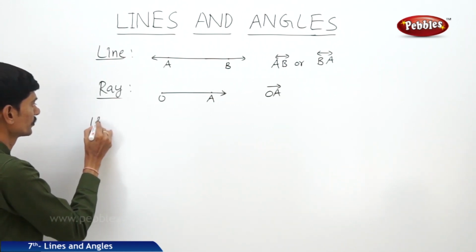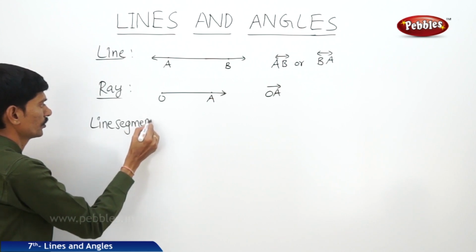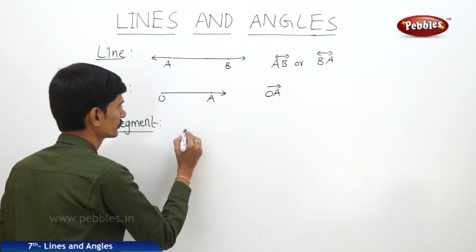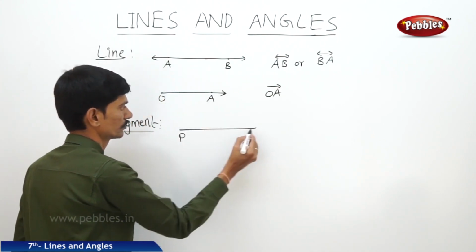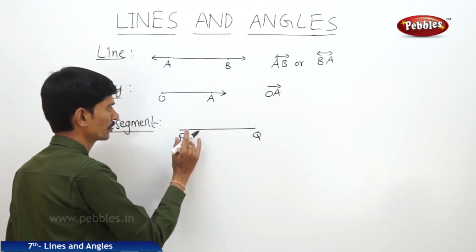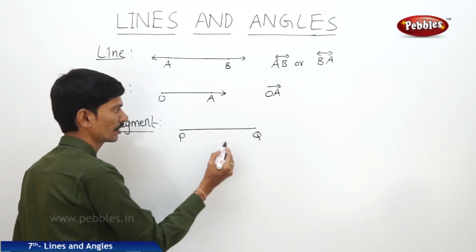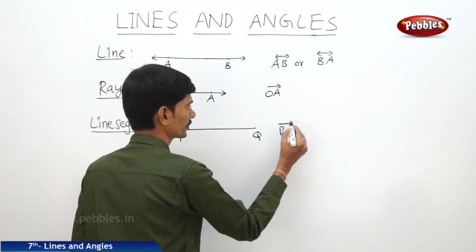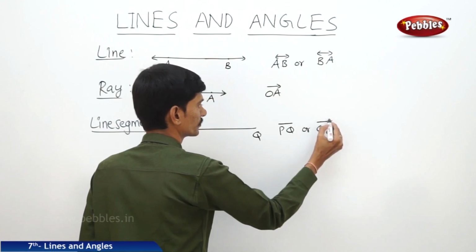Now line segment. What is a line segment? So this is also a part of the line and which has 2 endpoints and it cannot be extended on either side and it has 2 endpoints on either side. A line segment can be represented as line segment PQ or line segment QP.